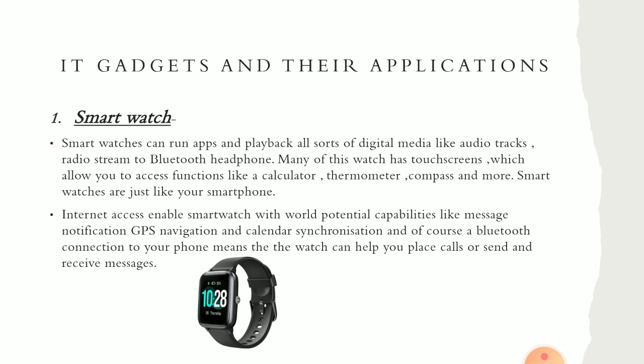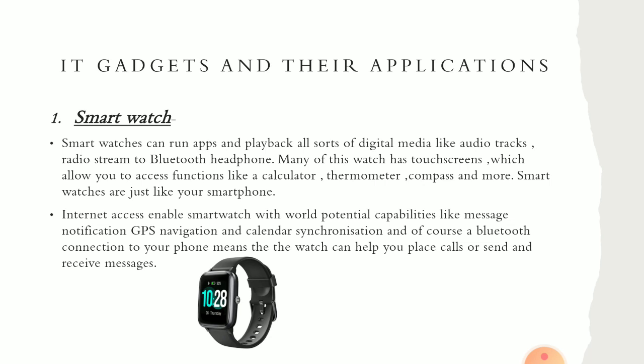You can do different tasks like audio listening, radio streaming, Bluetooth. You can use it to transfer files. Many watches have touch screens, so you can also access functions like calculator, thermometer, compass to see direction.